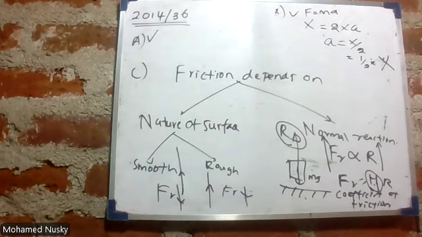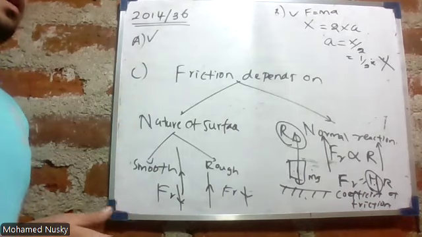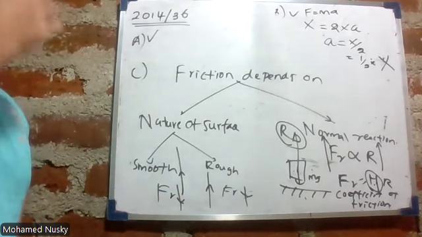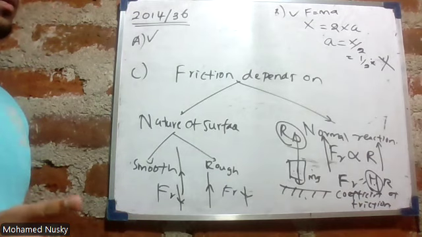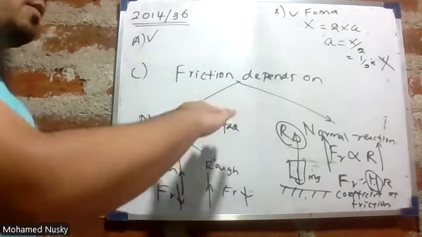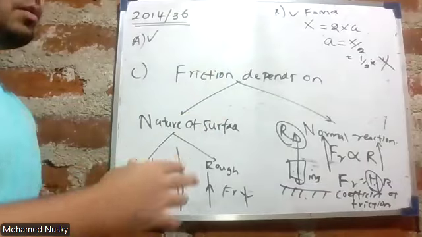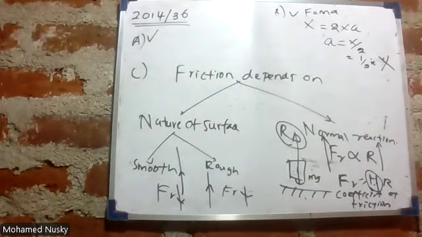And in the textbook it is given in detail. There is an experiment also. You should keep the object like this, and after that you should keep it in this direction. Likewise, they have explained to you.